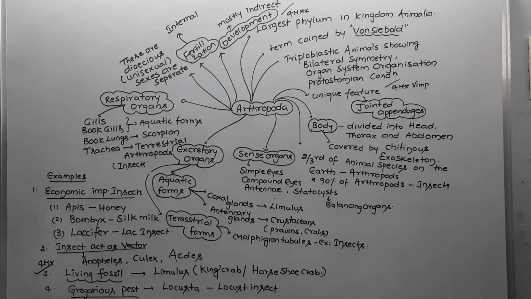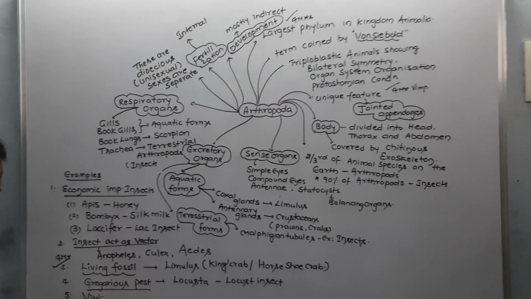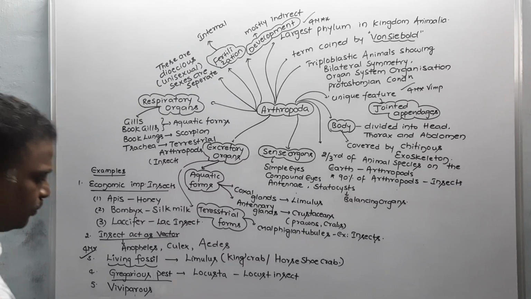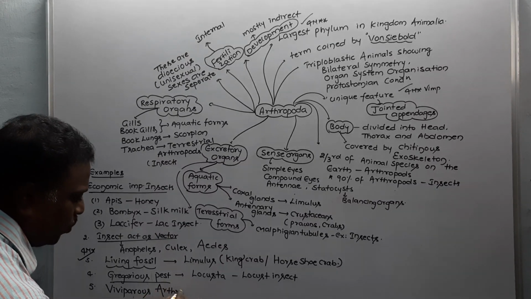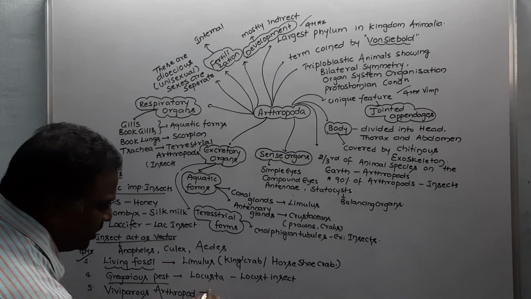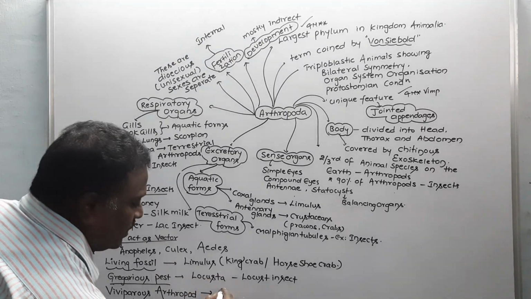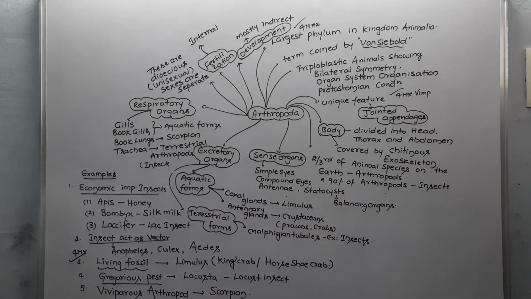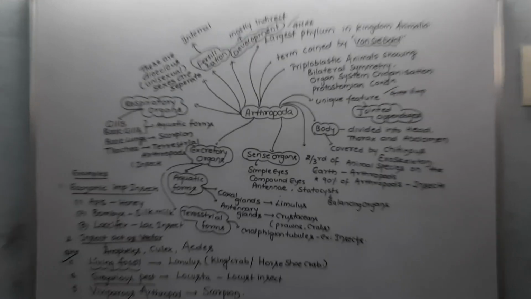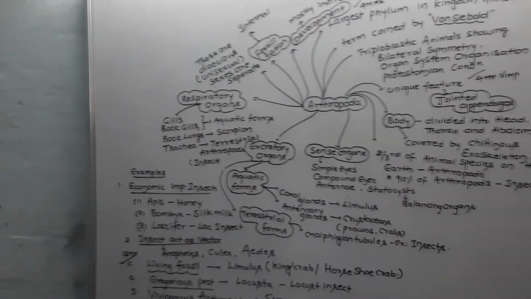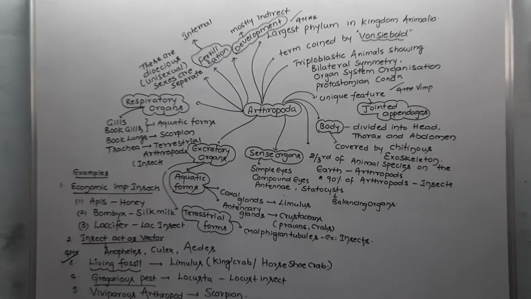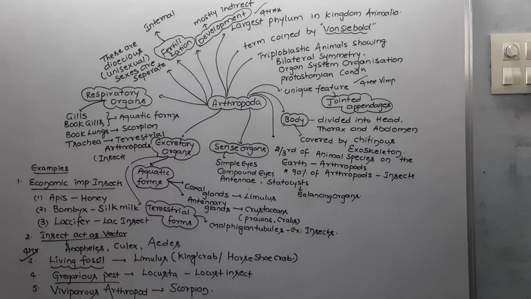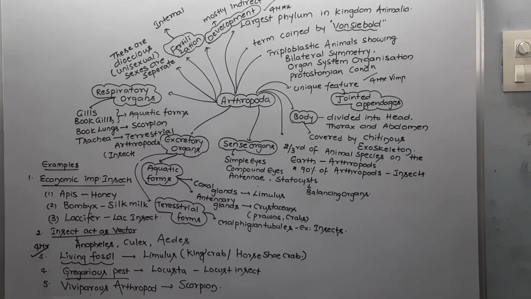And the one and only viviparous arthropod. Most of the arthropods are oviparous, they lay eggs. But what is the one and only viviparous arthropod? This viviparous arthropod example is the scorpion. The scorpion lays the young ones directly. This is one of the important points. So every point here is very much important. Please do remember these points.